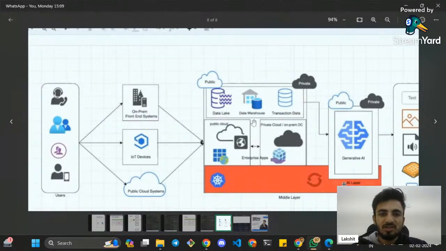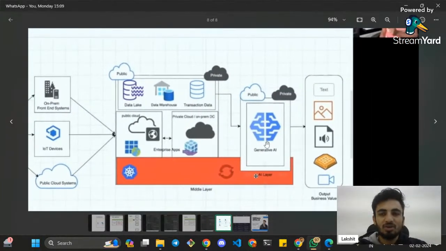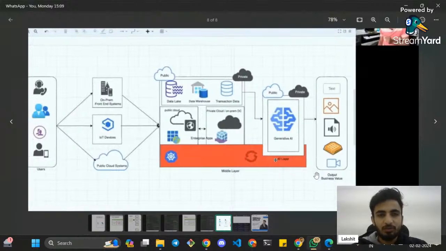Do not worry about this architecture diagram. I'll explain each and everything. I'll explain what is public, private, and what is Delta Link transaction data. Then you take this data, you run it through generative AI, you add this AI layer over here. This works like a middle layer. You run through the output, then you generate whatever use case output value helps you from a business perspective.